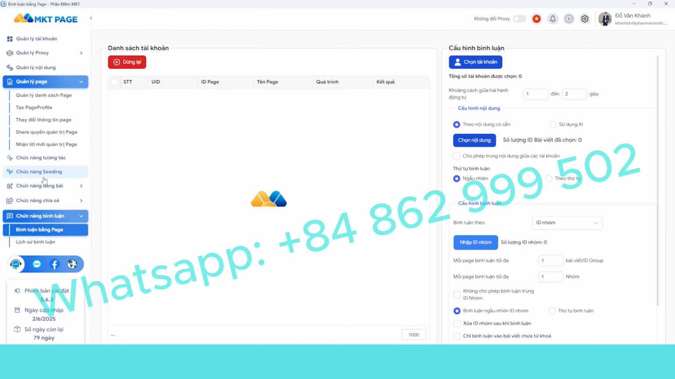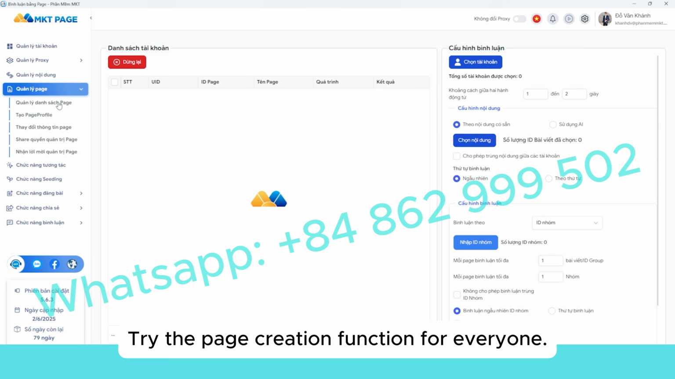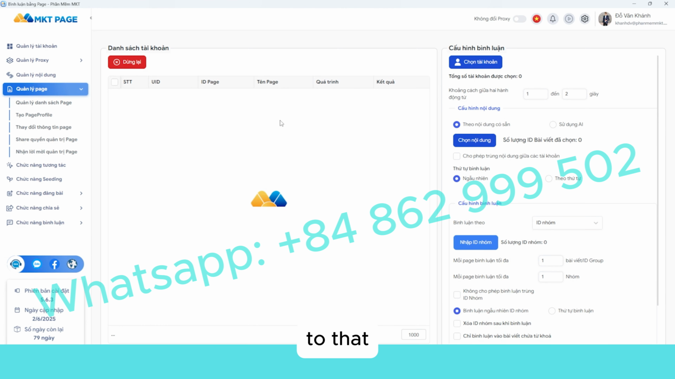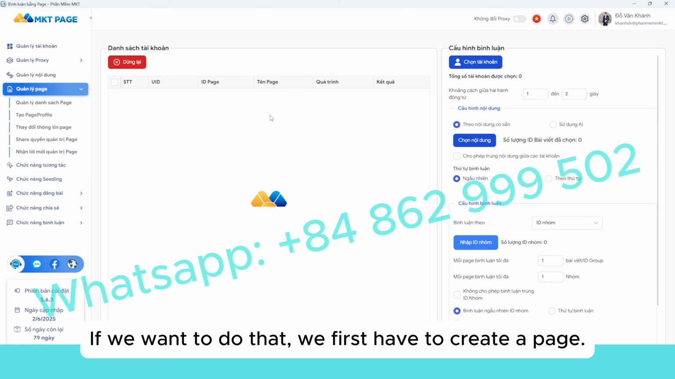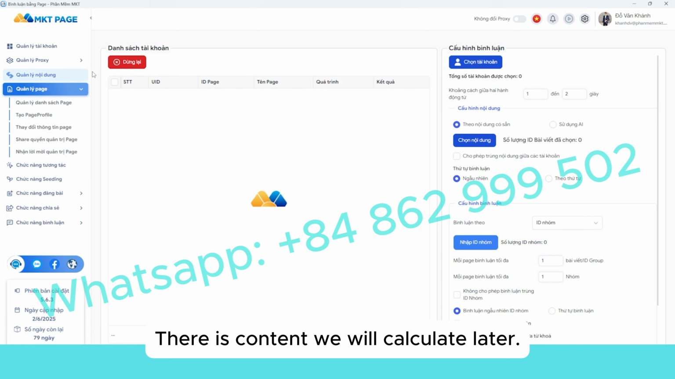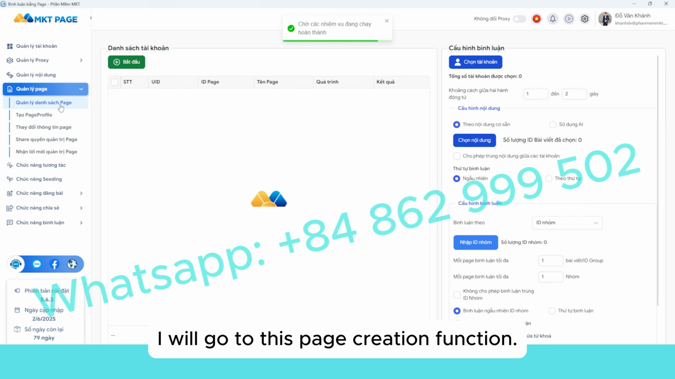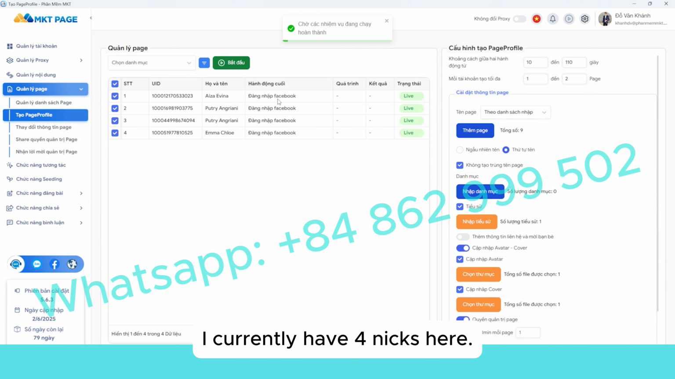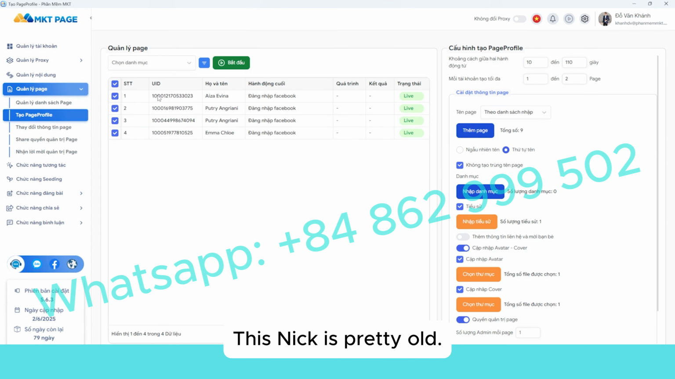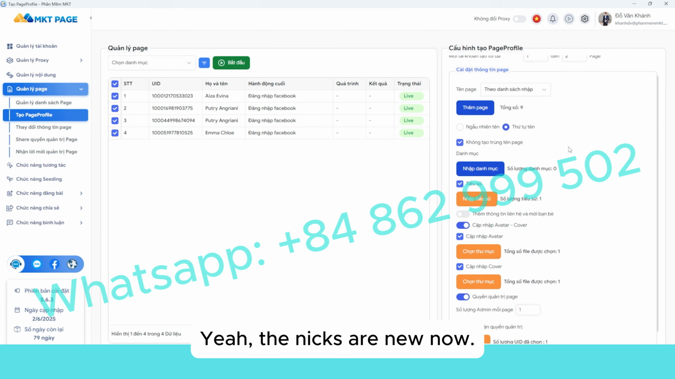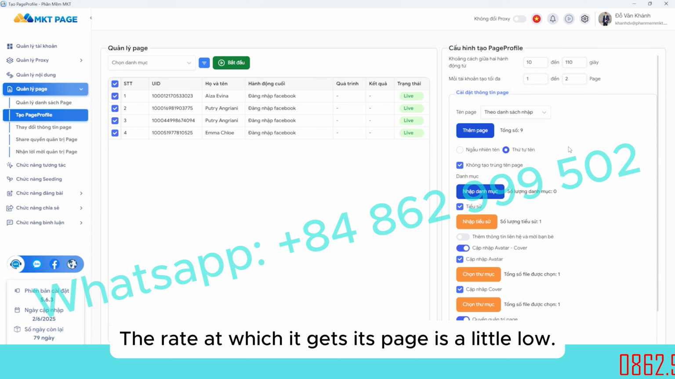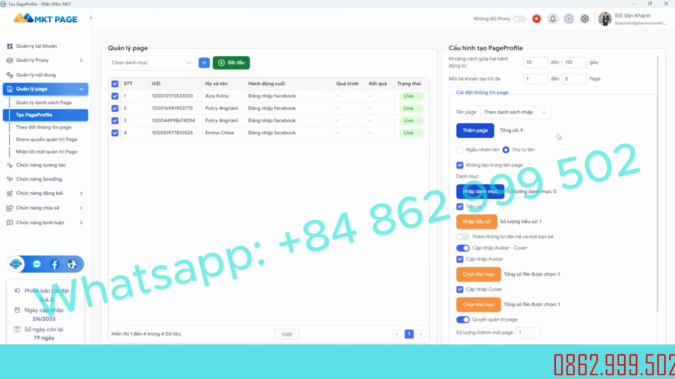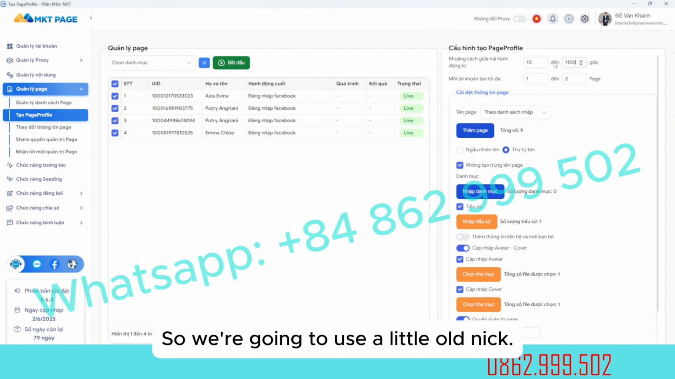Now I will try the page creation function for everyone. If we want to do that, we first have to create content, which we will calculate later. I will go to this page creation function. I currently have 4 nicks here. This nick is pretty old, and the other nicks are new. The rate at which new nicks get their page is a little low, so we're going to use a little older nick.